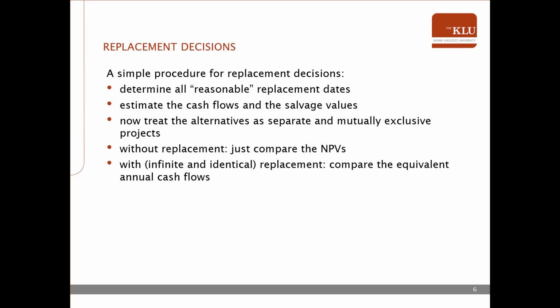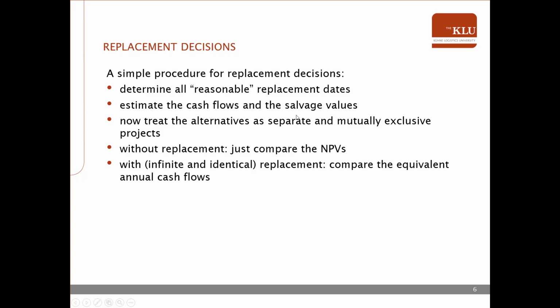So for replacement decision, the procedure would be like this. First, we would determine all reasonable replacement dates. So when would it make sense in our production cycle to replace a machine? Then we estimate the cash flows and the salvage values.